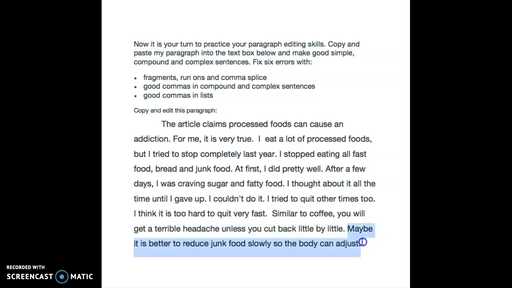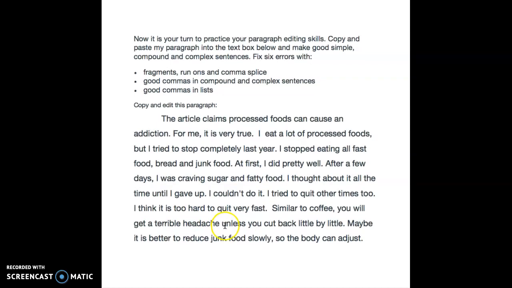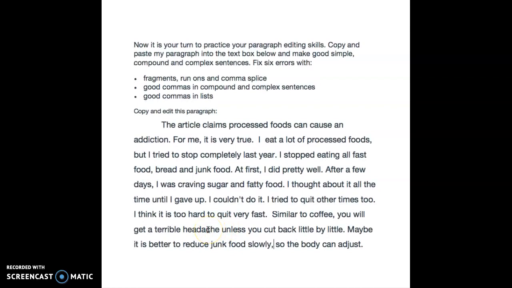What kind of sentence is here? This is compound. Maybe it is better to reduce junk food slowly, comma, so the body can adjust. Remember, you need a comma with those A boys. All right, so it's not the only possible way, but I think we did it in the best way. So go ahead and look back at what you did and you can compare.